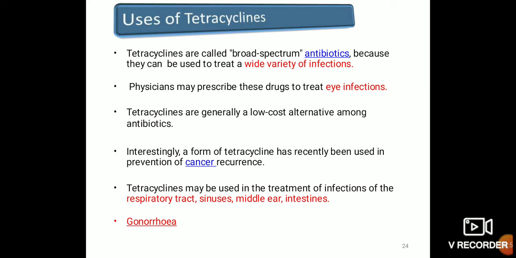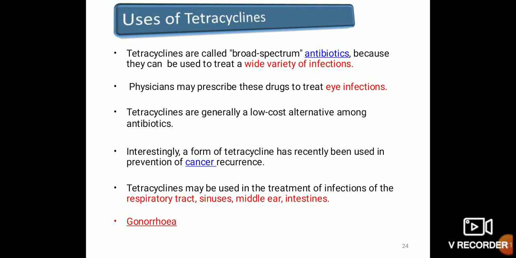So lastly we discuss the uses of the tetracycline. Tetracyclines are broad spectrum antibiotics because they can be used to treat a wide variety of infections. Physicians may prescribe this drug to treat eye infections. Tetracyclines are generally a low cost alternative among antibiotics. It's very low cost.